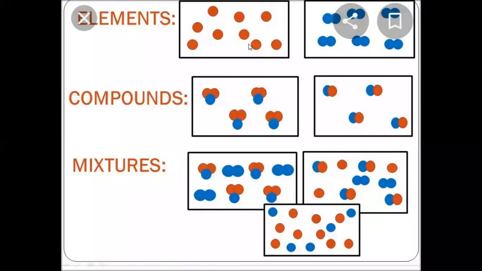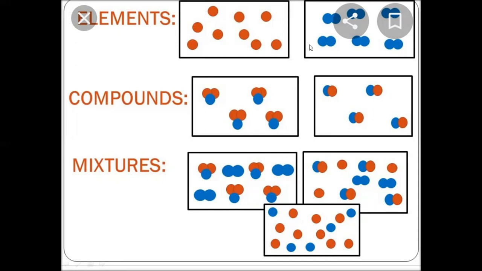Identification, again, I am revising. How will you identify which one is an element, which one is a compound, and which one is a mixture? By following these points in your mind, you will be able to solve the next self-assessment exercise. So listen carefully. You can see all the red balls. All these red balls are similar, and these are atoms. So we will say that this box contains elements. This box contains what? Atoms, and these atoms are called elements. That may be helium, maybe neon, krypton, because I told you these are the only elements which exist in monoatomic form, in one atom. So element.